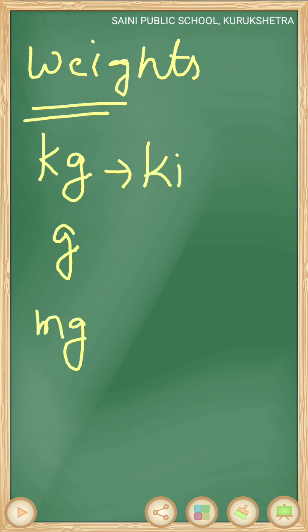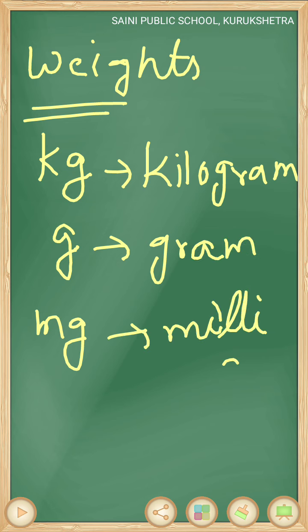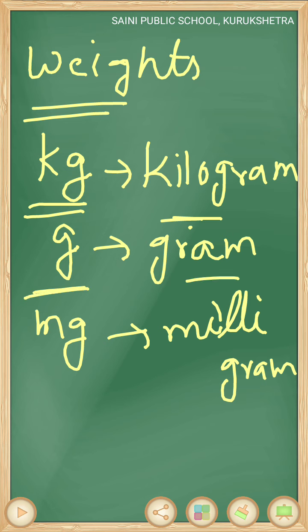Standard unit of measuring weight is kilogram. Second unit is gram and third unit is milligram. Okay, we can write kilogram as kg, gram as small g and milligram we can write like this, small mg. These are three standard units which are used for measuring weight.